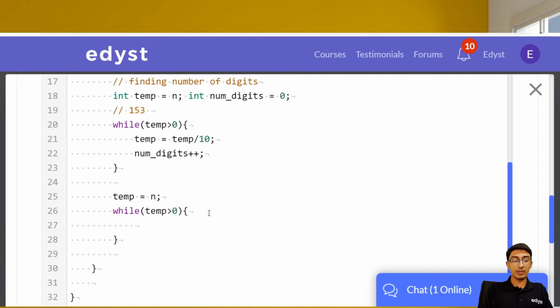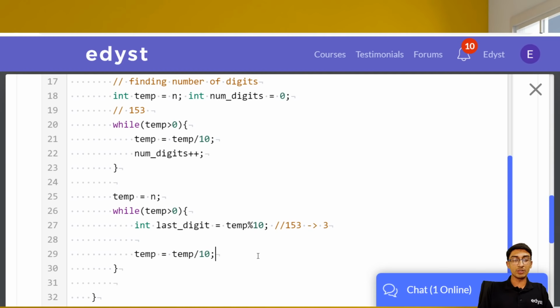So the way to get the last number, int last digit. The way to get the last digit of temp is temp mod 10. So for example, if it's 153, we are going to get 3 over here, right? Then let's take temp is equal to temp divided by 10.